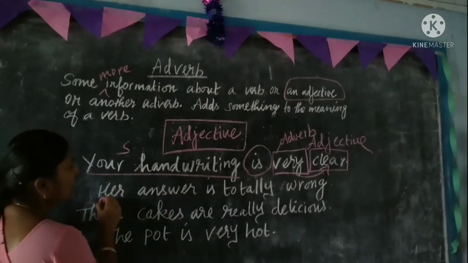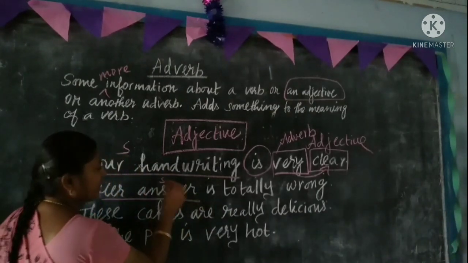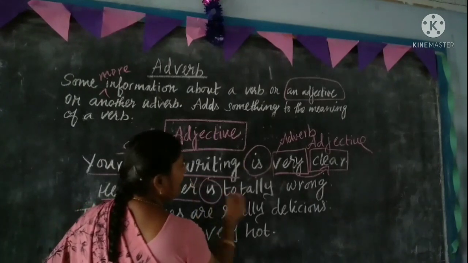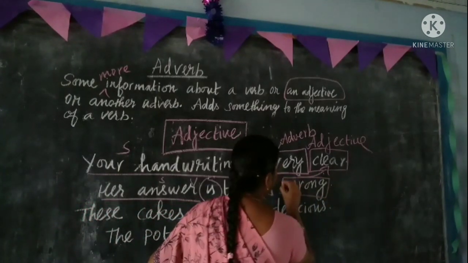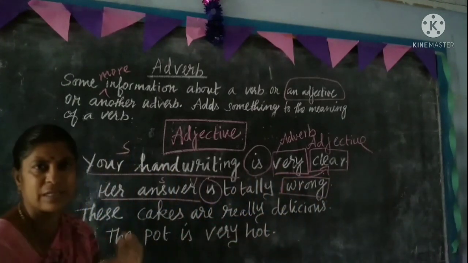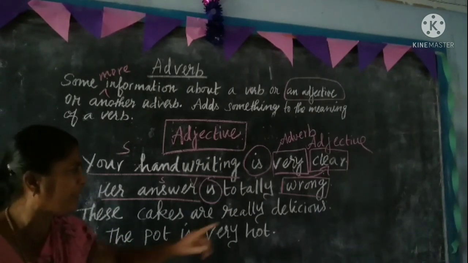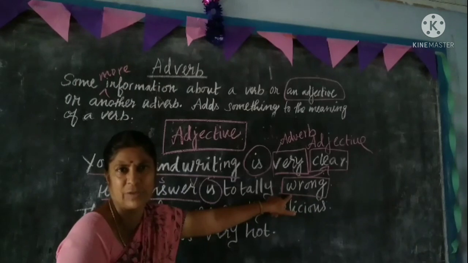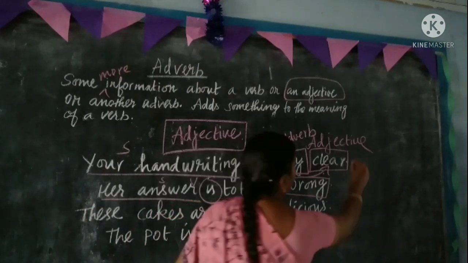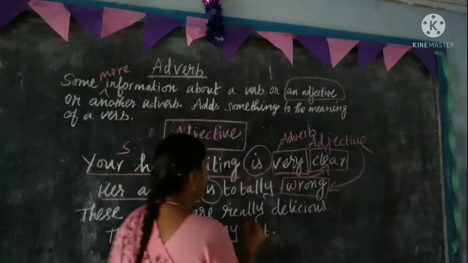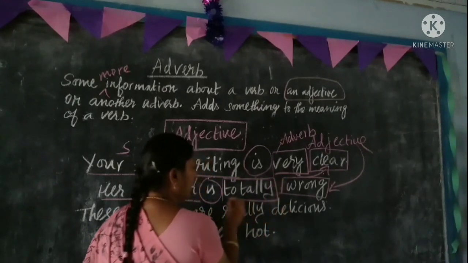Similarly, her answer is a subject, is is a verb, and wrong is an adjective. Her answer is wrong. The sentence is completed. The word wrong is an adjective. But totally is an adverb.